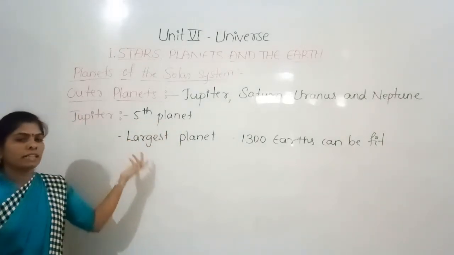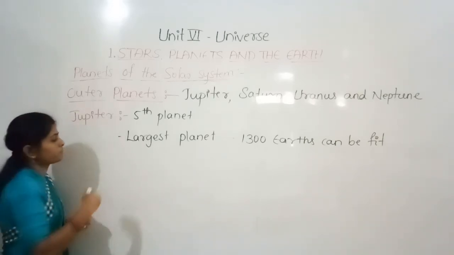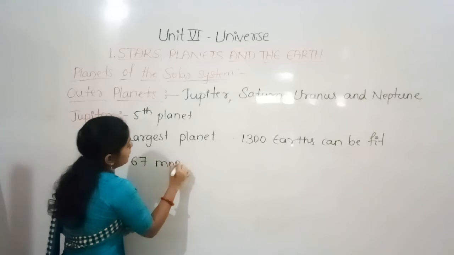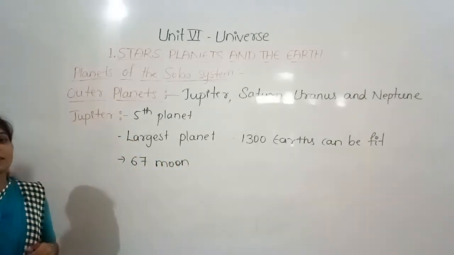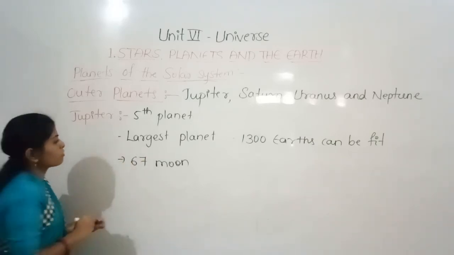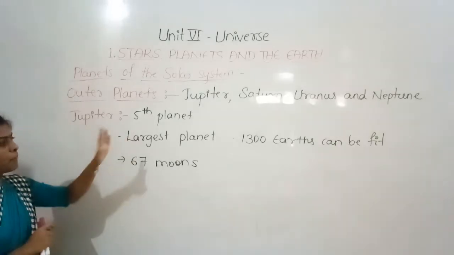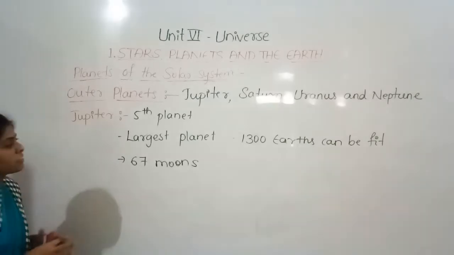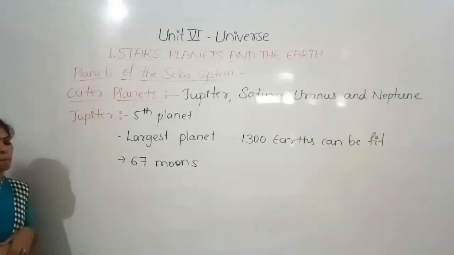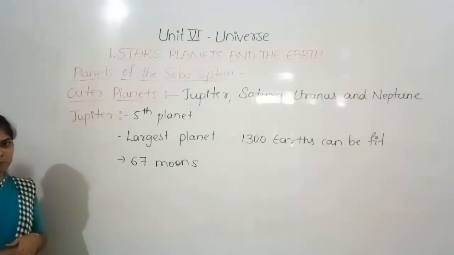The surface is mainly made of dust and similar material. Jupiter has 67 moons. The moons are natural satellites. So this is about Jupiter: the fifth planet and the largest planet in the solar system. It is so large that 1,300 Earths can fit inside it, and it has 67 moons.